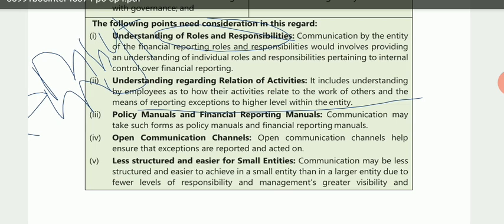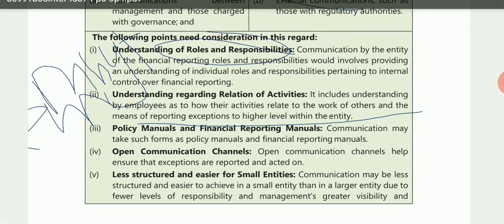Then the third point is policy manuals and financial reporting manuals. Communication may take such forms as policy manuals and financial reporting manuals. So the auditor will check whether these manuals are being maintained by the entity or not. Then open communication channels: whether there is an open communication channel in the entity or not. If employees find any deficiency or exceptional case, they should report it. If there is no communication channel, how will they communicate? So the auditor has to ensure that the entity has a proper open communication channel.